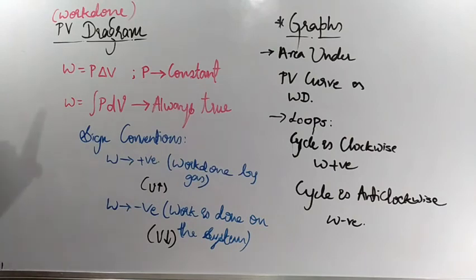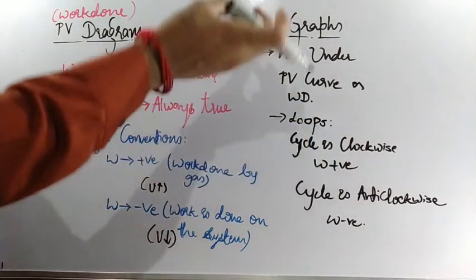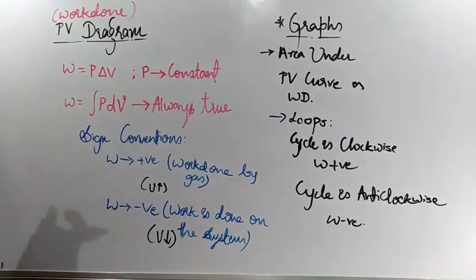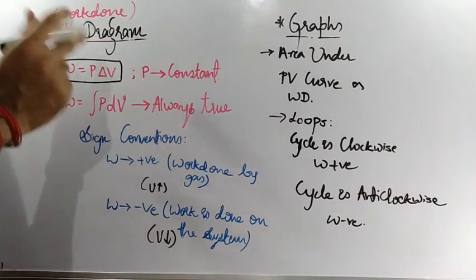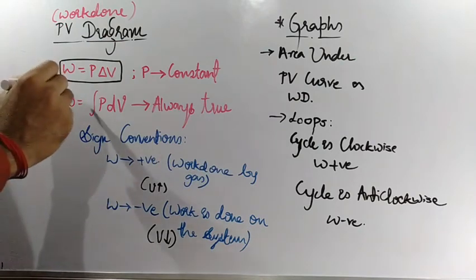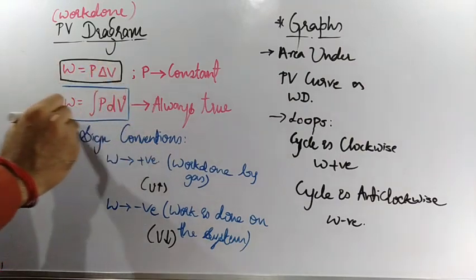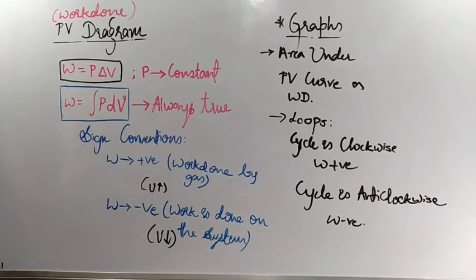And in the next class we will be solving numericals on work done, how to calculate work done, and basically in the case of graphs, how to calculate work done. So the formula for work done is W is equal to P delta V when pressure is constant. One more formula you should remember: W is the integration of P dV. This condition is always valid for anything.